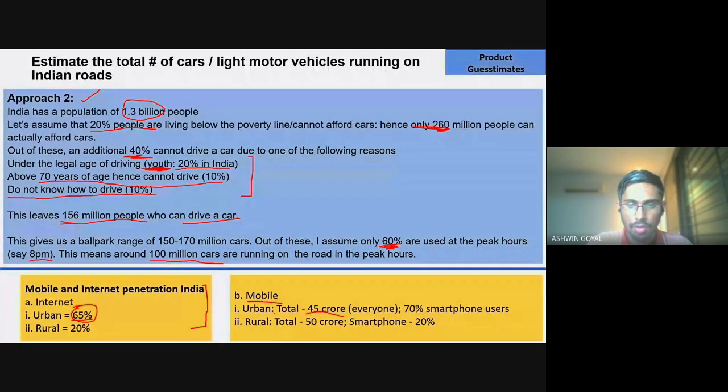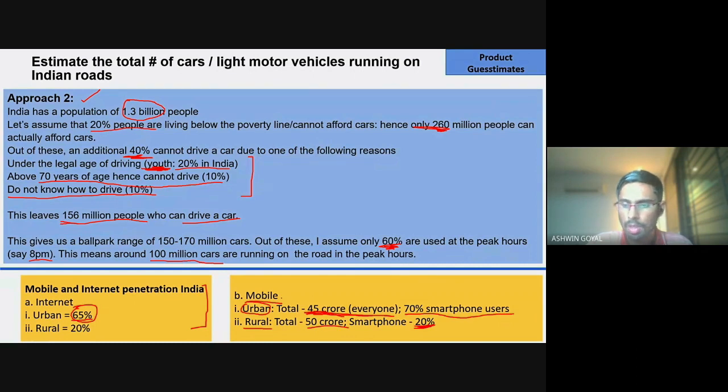And how many people are using mobile phones? About 45 crores in India, in the urban population, right? Almost everyone in the urban population uses a mobile phone. I'm assuming 95%, 100%, something like that. And then in the rural population, about 50 crore people own a mobile phone. Out of these, only 20% use a smartphone. And here about 70% are smartphone users.